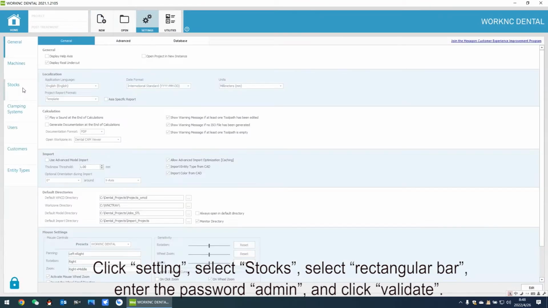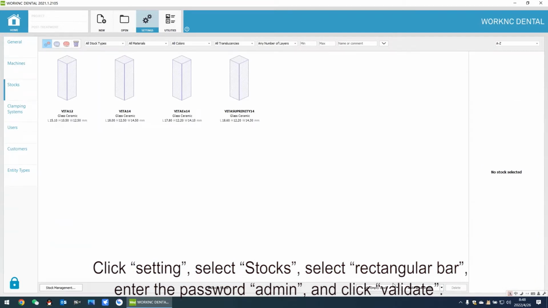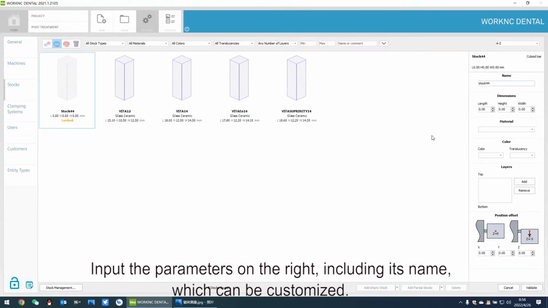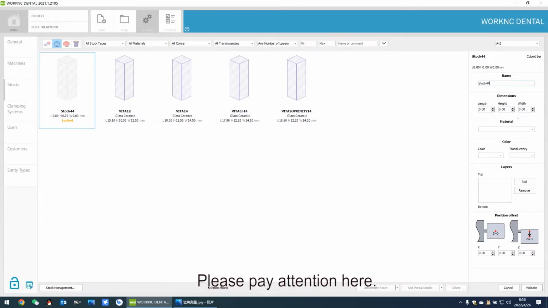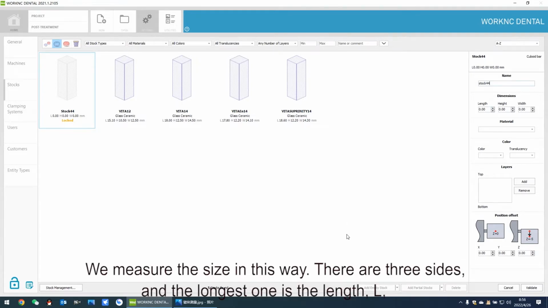Click Setting, select Stocks, select Rectangular Bar, enter the password admin, and click Validate. Input the parameters on the right, including its name, which can be customized. Then its size, it must be the same as the actual dimension of the ceramic block. Please pay attention here. We measure the size in this way.